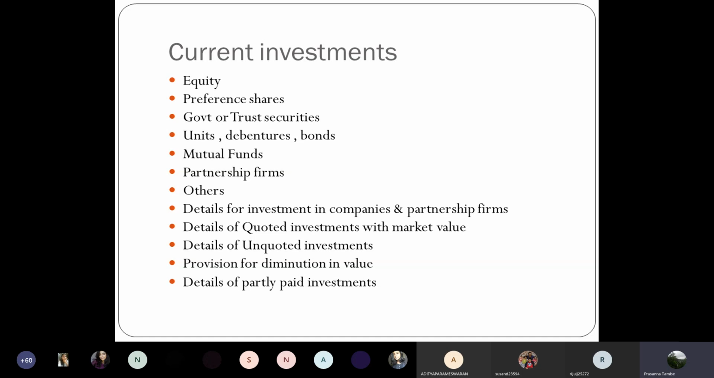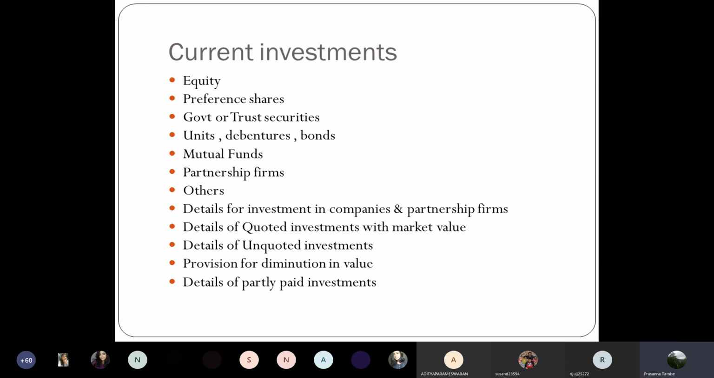Suppose there is a loss because the market value of the investment has gone down as compared to the book value. Then you may have to provide for that loss, and that provision for loss should be reflected in the same head. Just like you provide for doubtful debtors and you show it as a reduction from sundry debtors in the balance sheet, here also any loss on account of current investment should be reduced from the balance of current investment in the balance sheet.